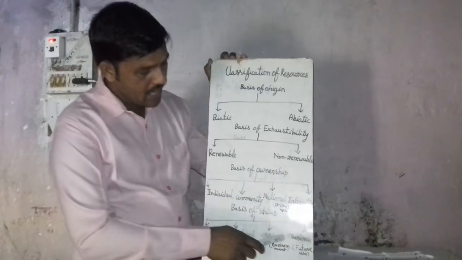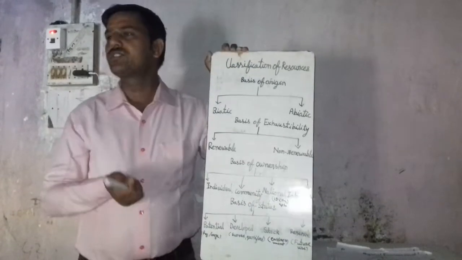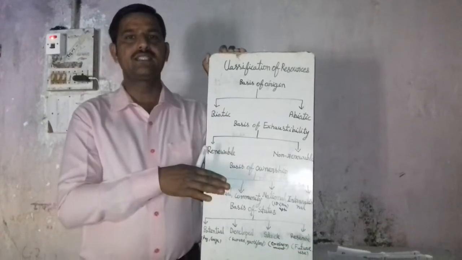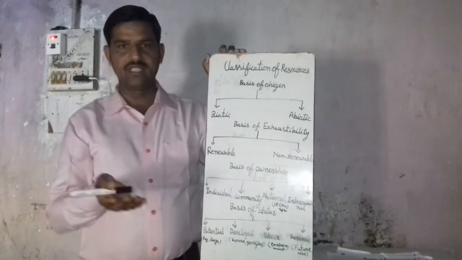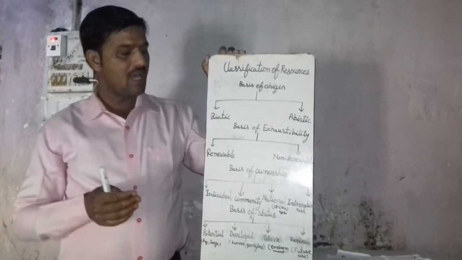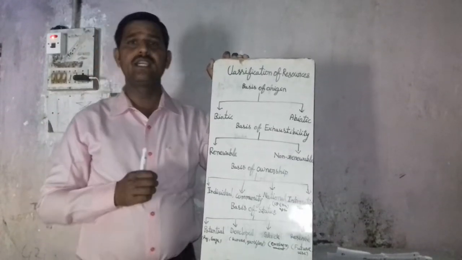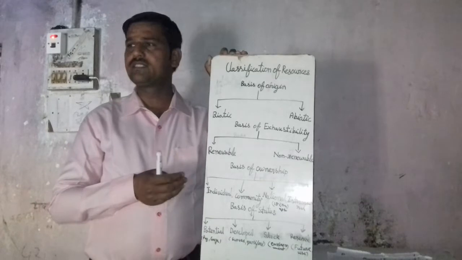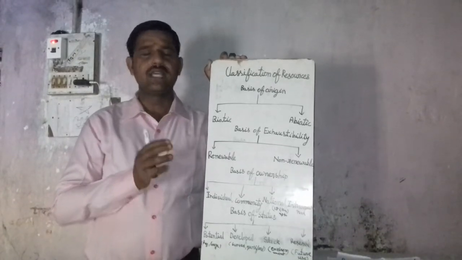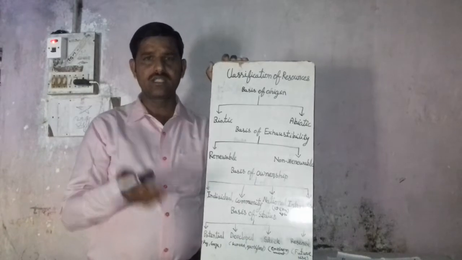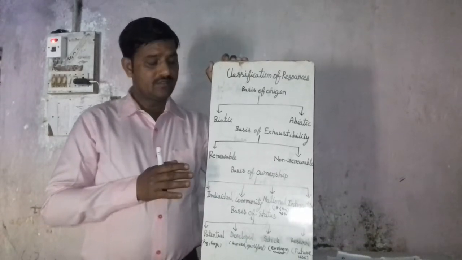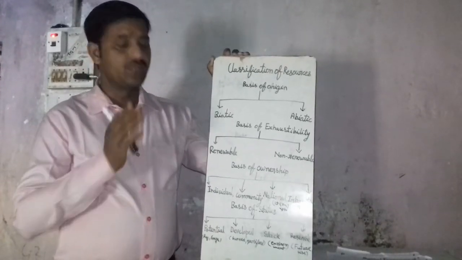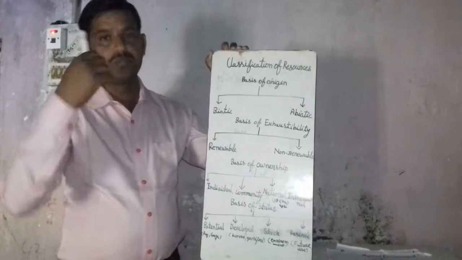And reserve resources are those resources that can be used by humans, but we save them for our future generations. For example, river water is plentiful in India and can be used for hydroelectricity by building dams, and forest resources can also be used. But as I told you, the government protects such resources for our future generations.